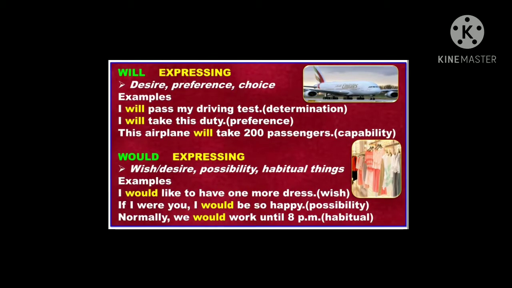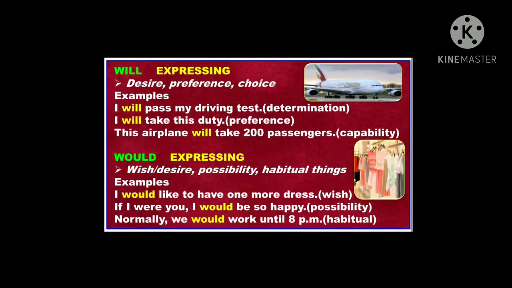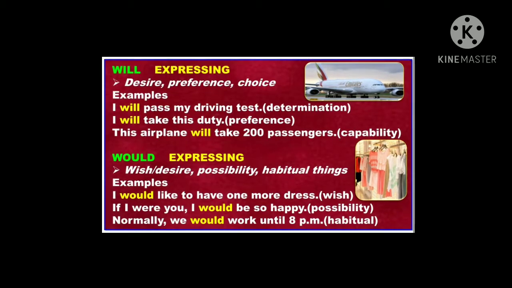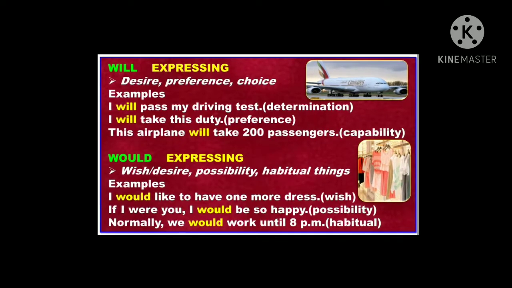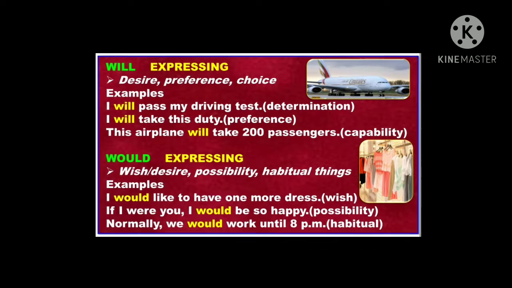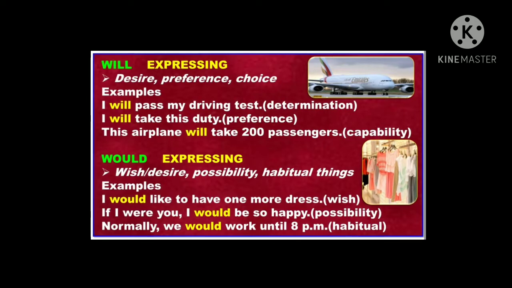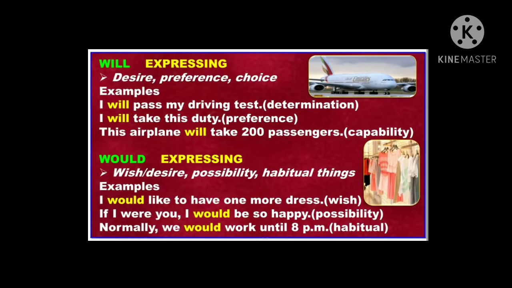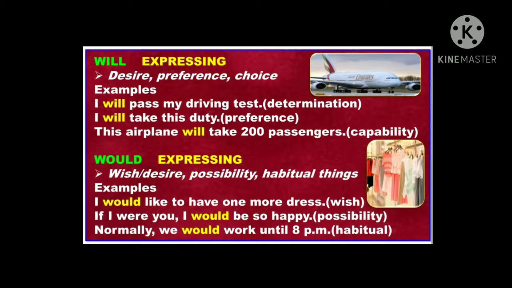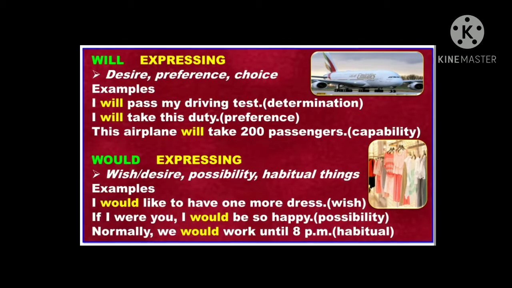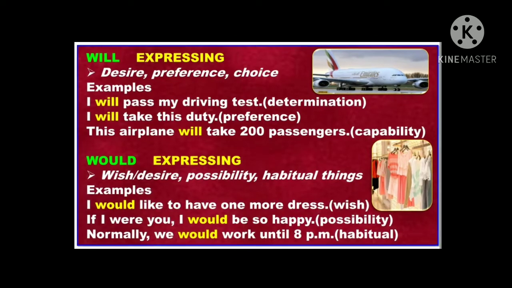First one is will. Will is used to show desire, performance, and choice, and not only that, to express capacity or determination, right? Look at the examples. I will pass my driving test. Here will shows determination. I will take this duty. Here will shows preference. And the last sentence, this airplane will take 200 passengers. Here will shows capability. Got it?